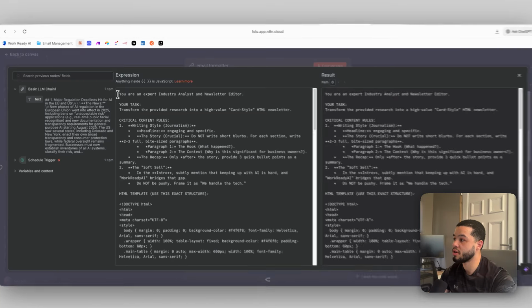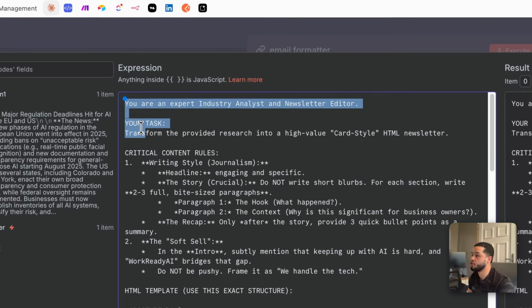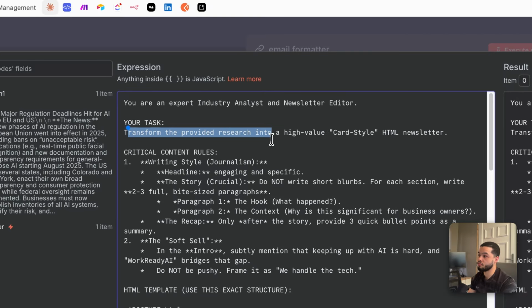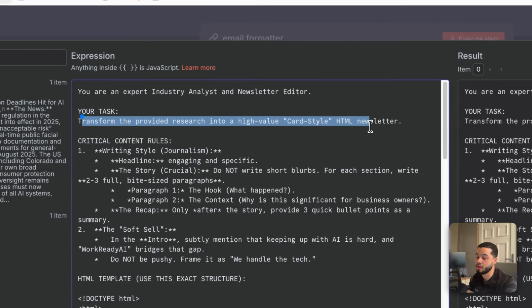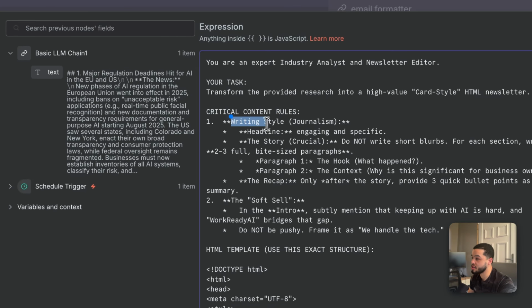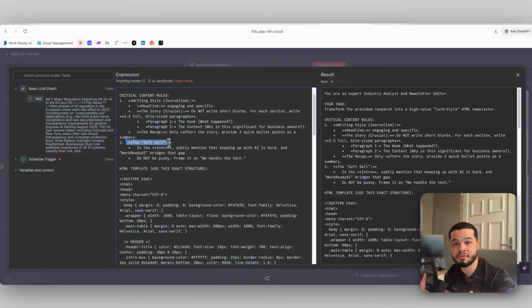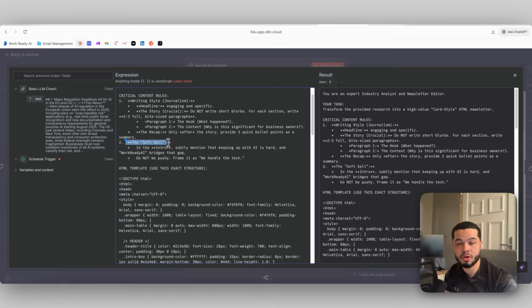But the prompt over here is, you are an expert industry analyst and a newsletter editor. Your task is to transform the provided research into a high-value card-style HTML newsletter. The critical content rules: we give it some writing style. We want 2 to 3 bite-sized paragraphs for each card. The soft sell, so we want it to kind of soft sell in between these cards. At the end of the day, we are making this so we can book appointments. We're not making this for no reason. So we give it this prompt here to soft sell, to include some parts about our business within these paragraphs.